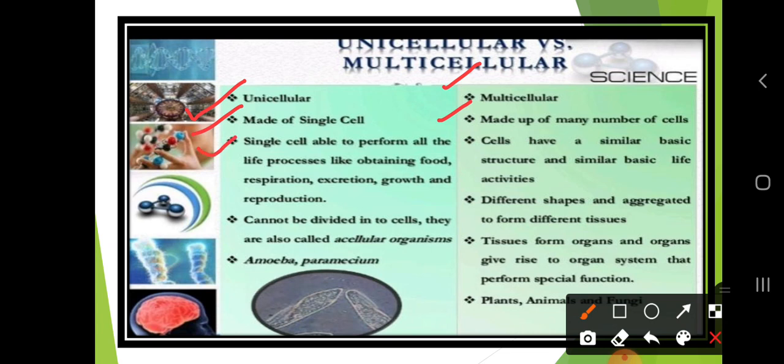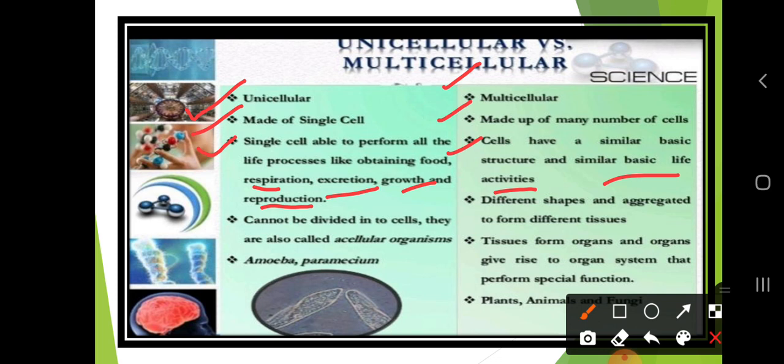When we talk about the unicellular, the single cell is able to perform all the life processes like obtaining food, respiration, excretion, growth and reproduction. So in the single cell, what is the main function they are performing? They are able to perform all the life processes with the one single cell itself. So what are those functions? That is respiration, excretion, growth and reproduction. But the multicellular need different types of cells. Cells have a similar basic structure and similar basic life activities.